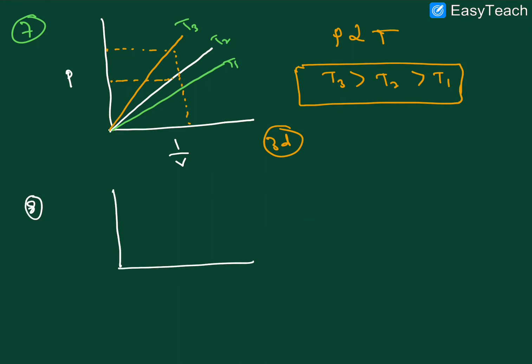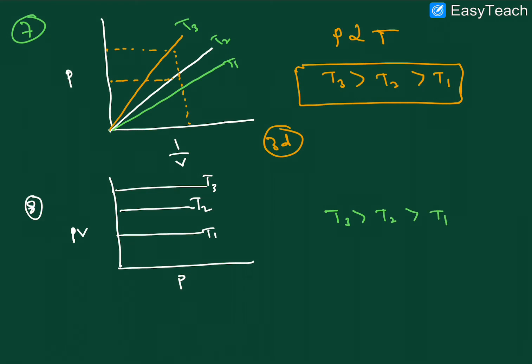So here we are taking PV, right? PV and here P. Here temperature, this is T1 and T2 and T3, right? So what is the variation of temperature here? Here T1 is less, here T3 and T2 and T1. This is the temperature variation, right? I hope it is clear.